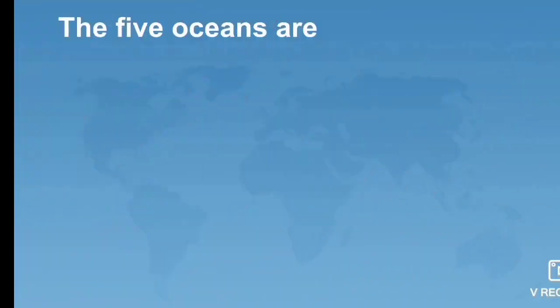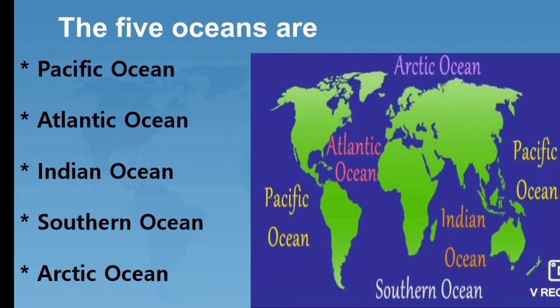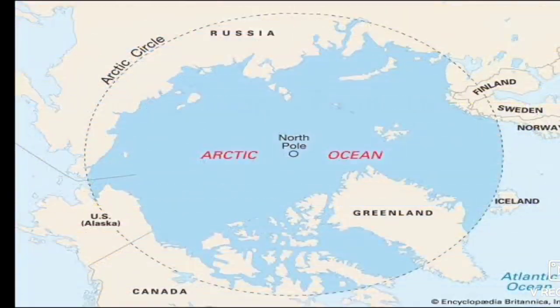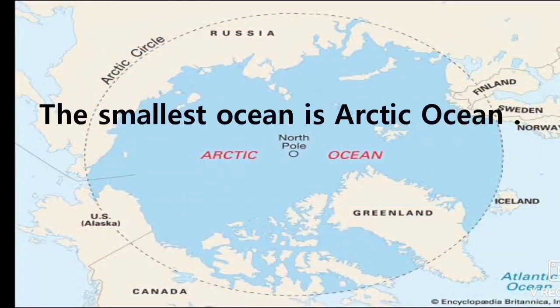Students, as you know, there are 5 oceans on the earth's surface: Pacific Ocean, Atlantic Ocean, Indian Ocean, Southern Ocean and Arctic Ocean. The Pacific Ocean is the largest ocean on the earth's surface and the smallest ocean is the Arctic Ocean.